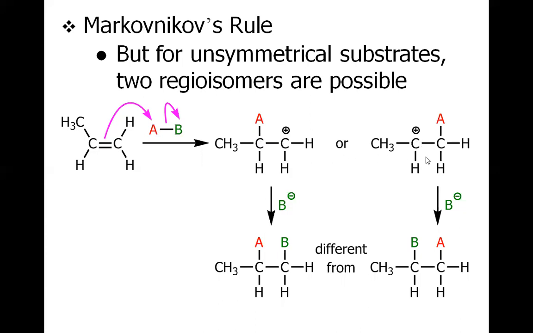Now the two carbocations are not the same, they are different, because this carbocation has one alkyl group substitution and this carbocation has two alkyl group substitutions. The carbocation having two alkyl group substitutions is called a secondary carbocation, and the carbocation with one alkyl substitution is called a primary carbocation. So when B attacks the carbocation, we will have two different products.